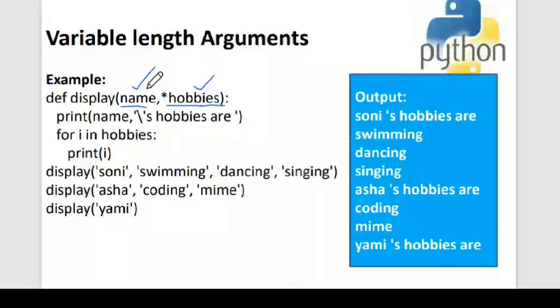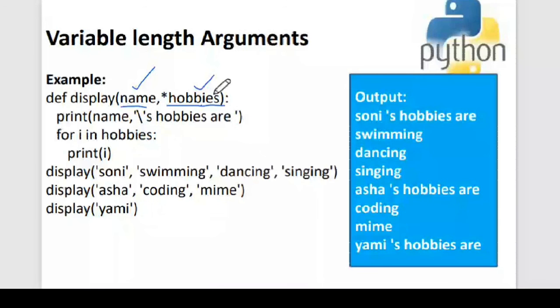Inside this display function, I have written my logic, wherein I just wanted to print the name, the first normal argument first, and I have used a for loop to iterate through the variable length arguments. I said for i in hobbies. So hobbies is the tuple now, right? I'm accessing the tuple, for i in hobbies. It's an iterable object, so it will take each and every item that is made a tuple over here, and each is printed on the screen for me.